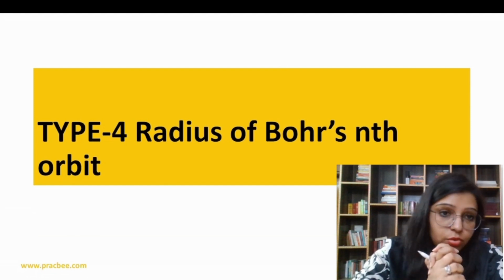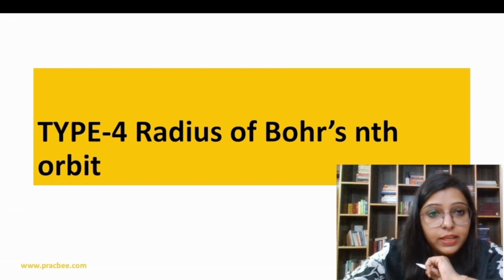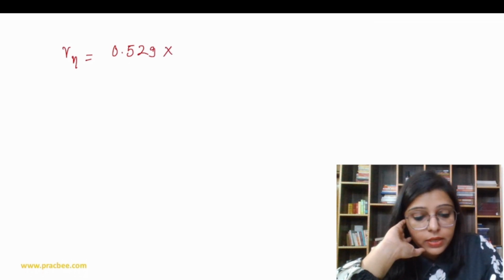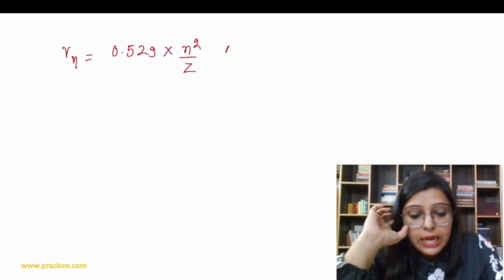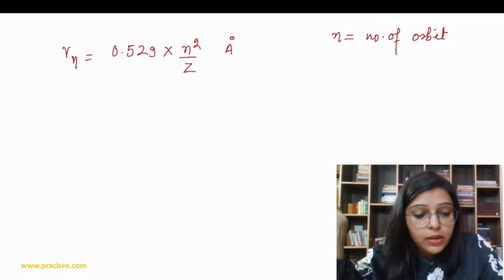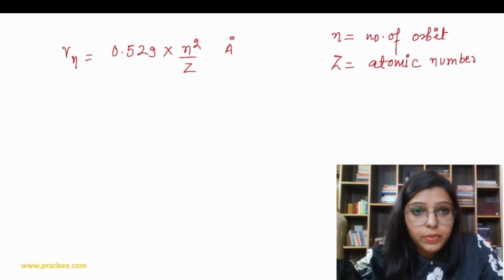So we are moving on to the fourth topic, in which we are going to discuss questions based on the radius of Bohr's nth orbit. So how to apply this concept? Basically we have this formula. Radius of nth orbit is equal to 0.529 into n square over Z, and that is in angstrom, where n is the number of the orbit, and Z is the atomic number.